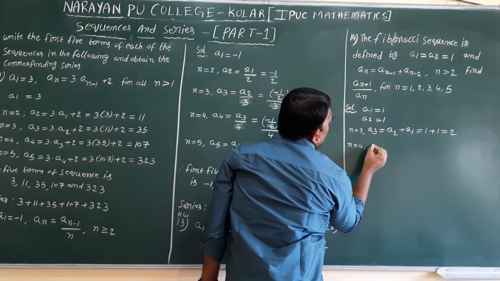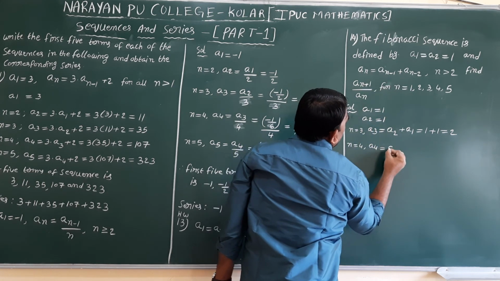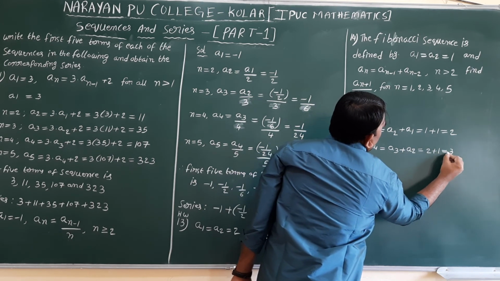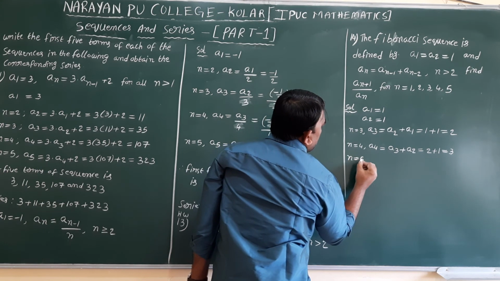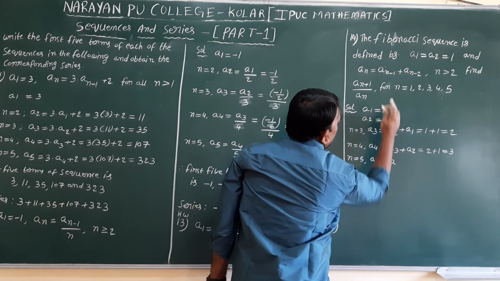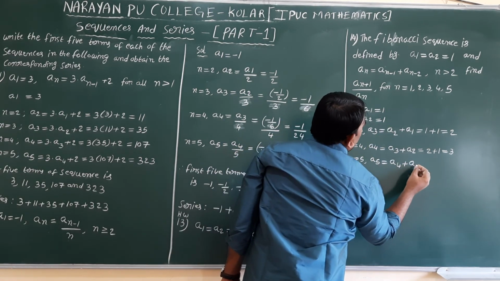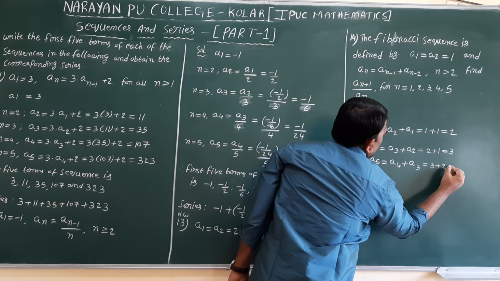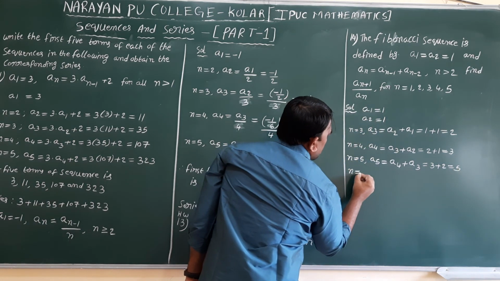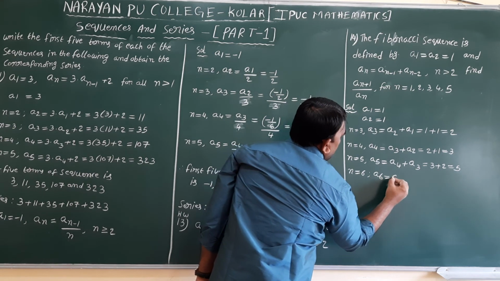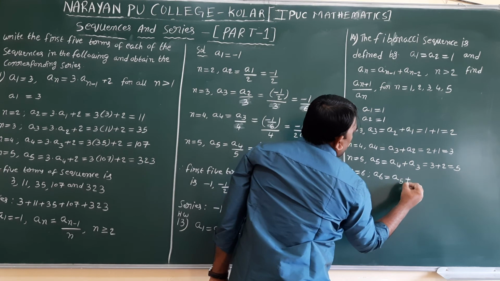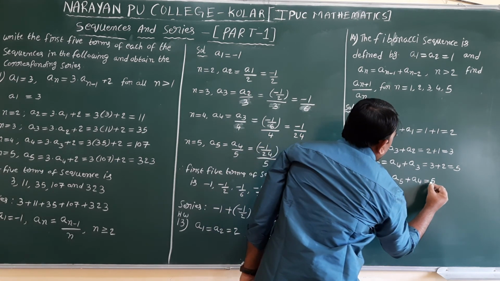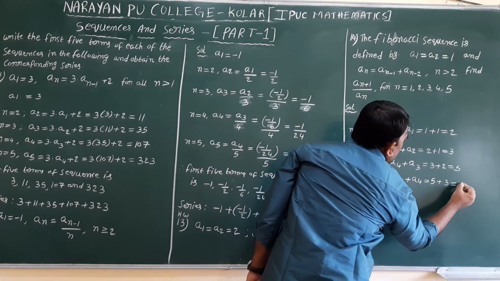n value 4. a4 equal to, substitute here, a3 plus a2. a3 value 2, a2 value 1. 2 plus 1, 3. n value 5. a5, a, 5 minus 1, a4, plus a, 5 minus 2, a3. a4 value 3, a3 value 2, 3 plus 2, 5. n value 6, a6, a, 6 minus 1, a5, plus a, 6 minus 2, a4. a5 value 5, a4 value 3, 5 plus 3 is 8.